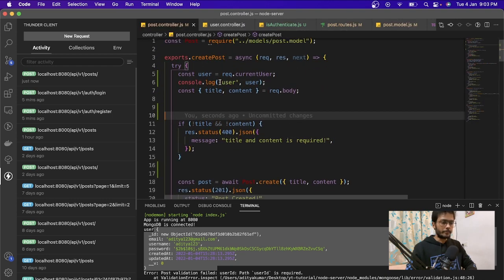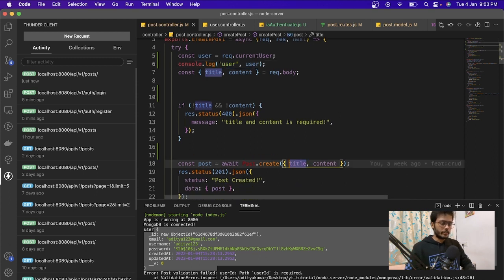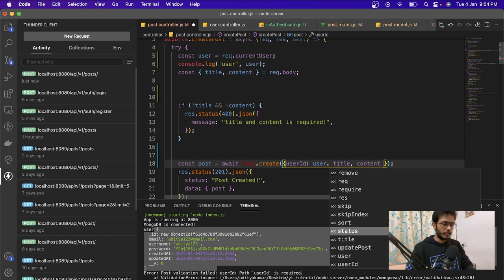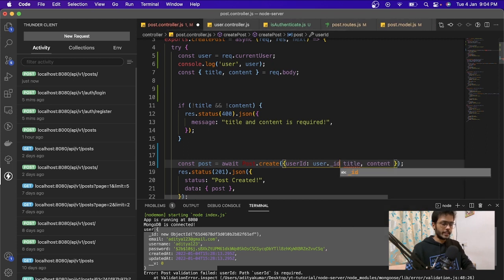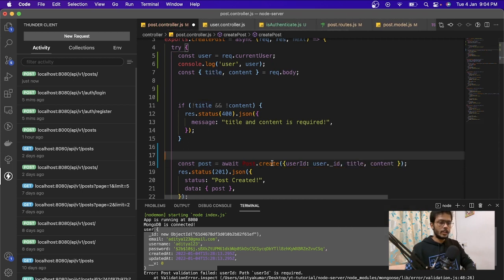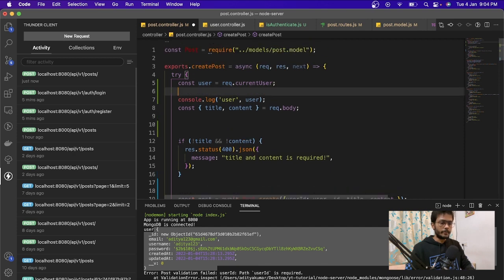So if the user is there, we will put the validation over there. But here I'm just assigning this userId as user.id.